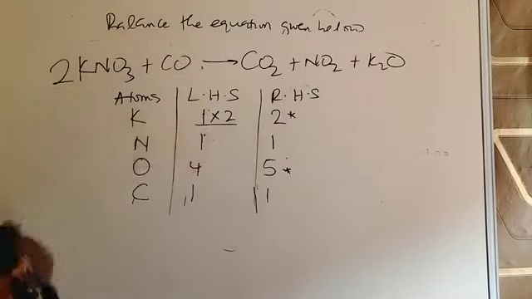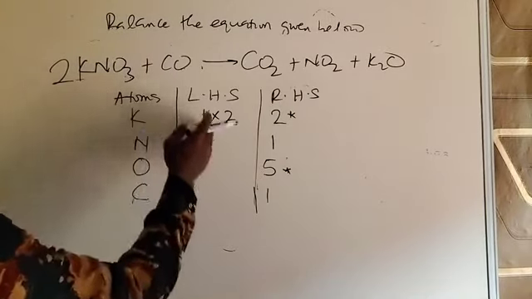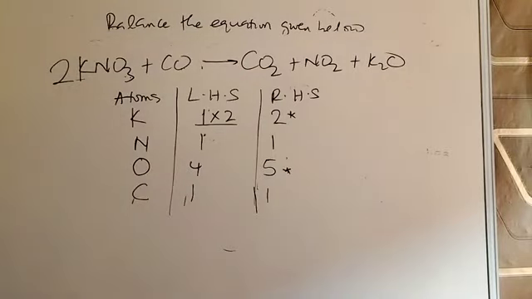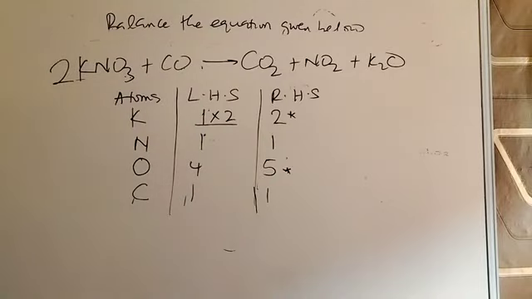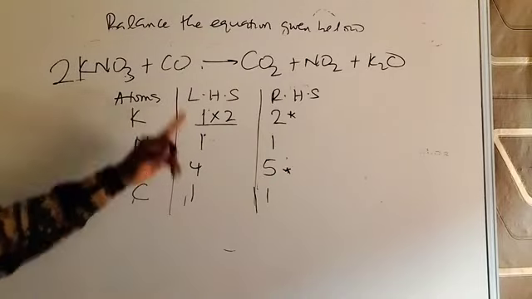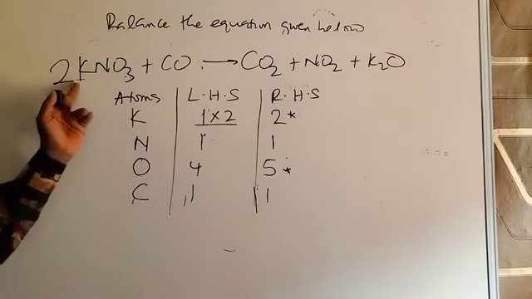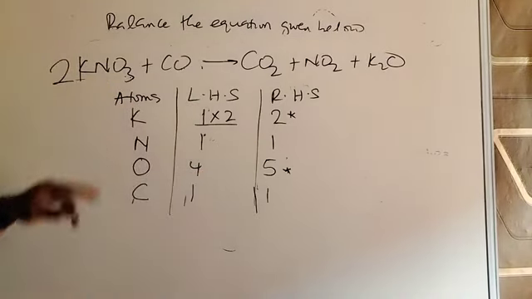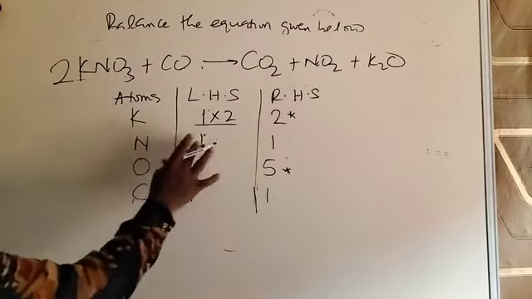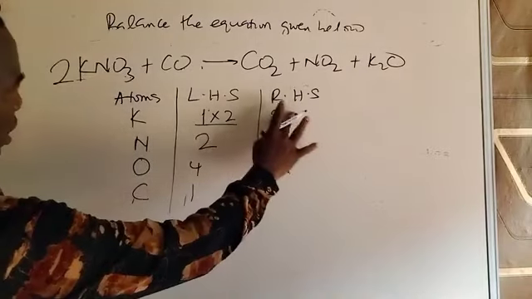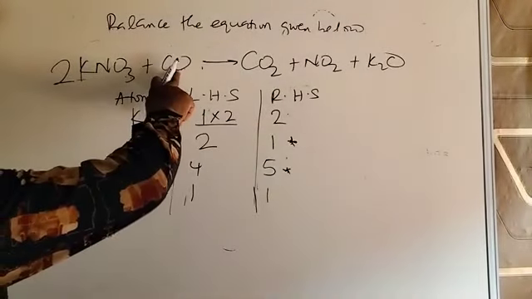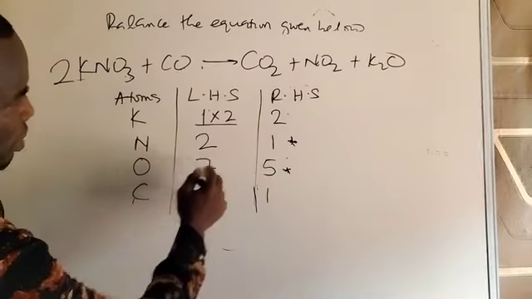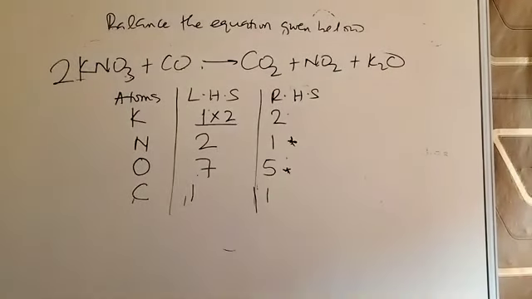You have to change the table. What I mean by change, you're going to change these elements behind it before you balance again. So once you place a number in front of the substance, make sure that side is changed before you start balancing again. That's the way it goes. You don't balance this one and then go to this one to balance it. No, because this number will affect every other element behind it. So nitrogen now becomes 2 times 1, 2, no longer 1. Oxygen becomes 2 times 3, 6, plus this one here, which is a 7. You can see that. So having done that, we now have 2 elements standing, nitrogen and oxygen.